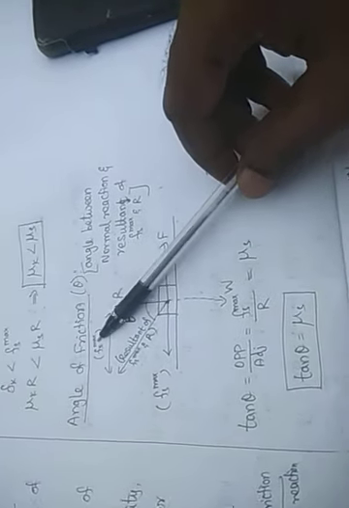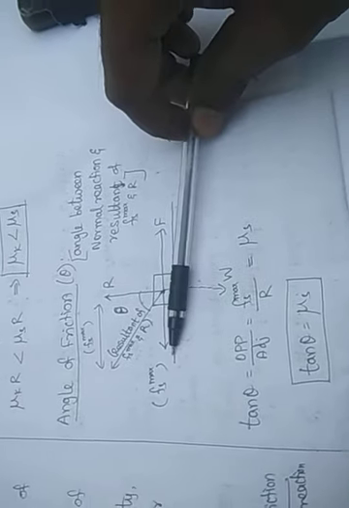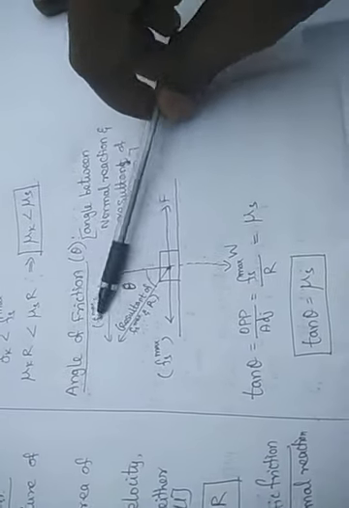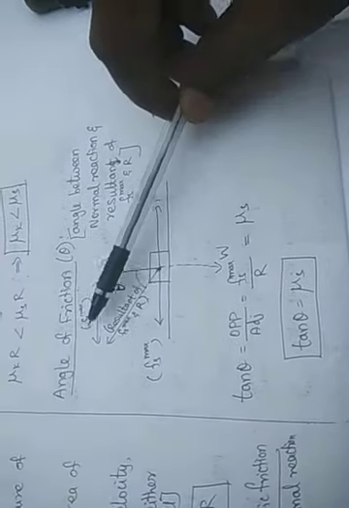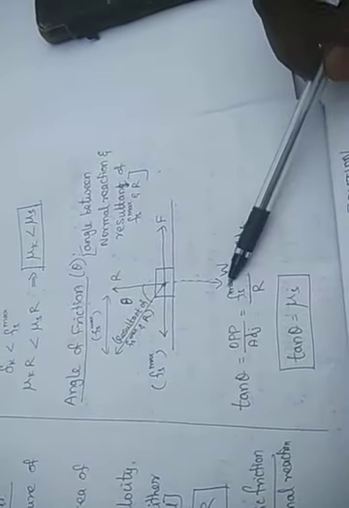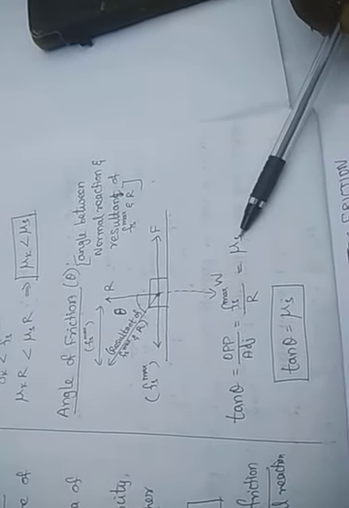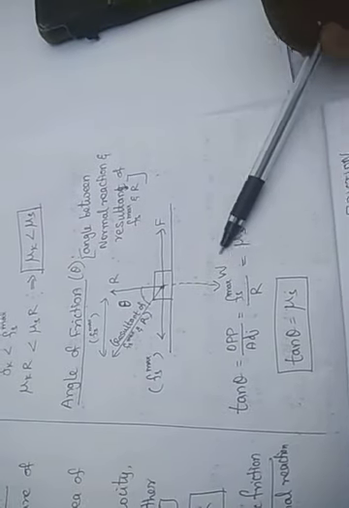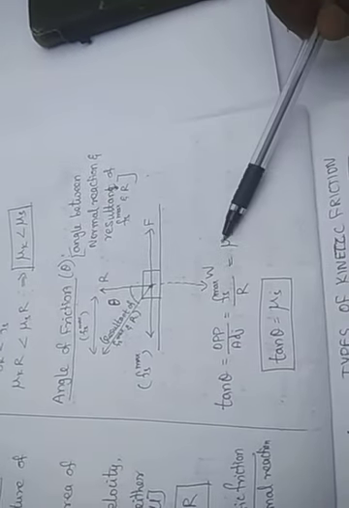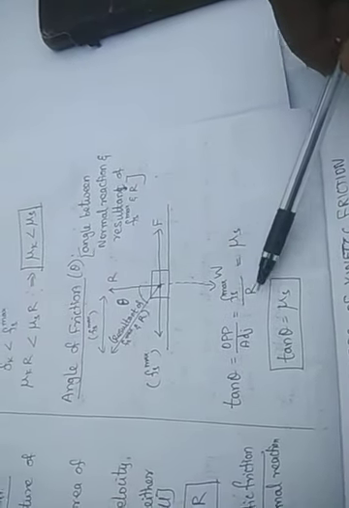If you take tan theta, the slope, opposite side by adjacent side, this is theta and this is the opposite side. So this opposite side is equal to the maximum friction, Fs max. Then what is the adjacent? The R value. So tan theta is equal to Fs max by R. What is Fs max by R? That is the coefficient of static friction by the law of static friction. So tan theta is equal to Fs max by R. What is Fs max by R?